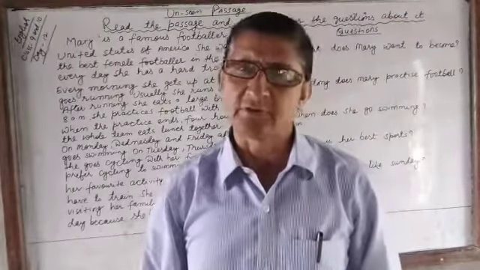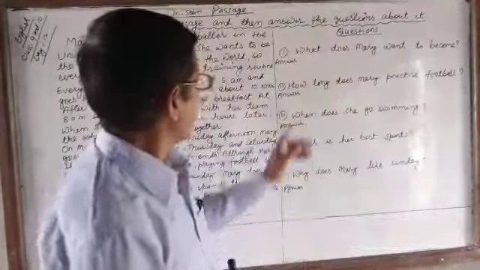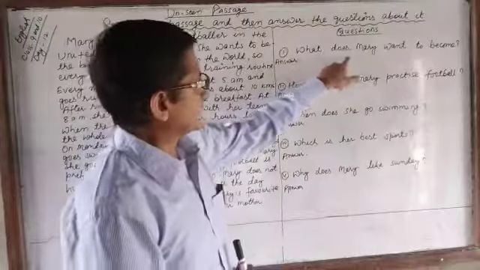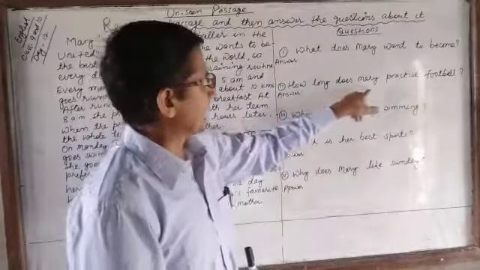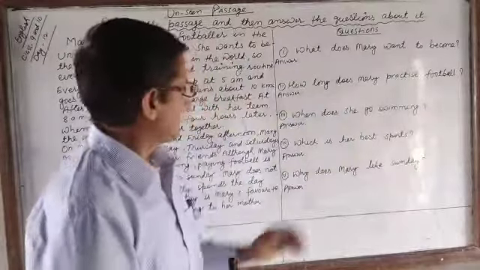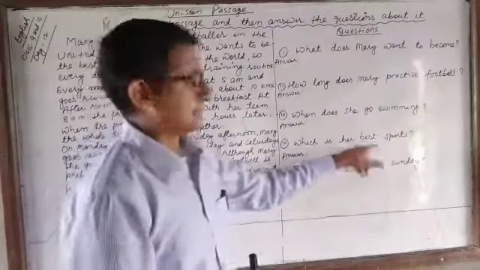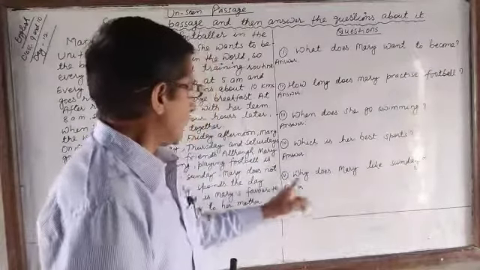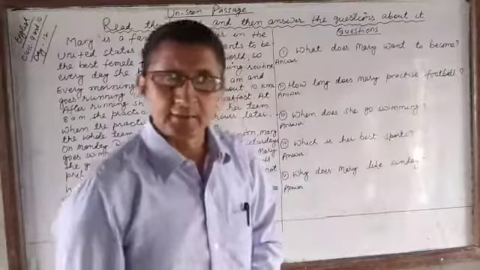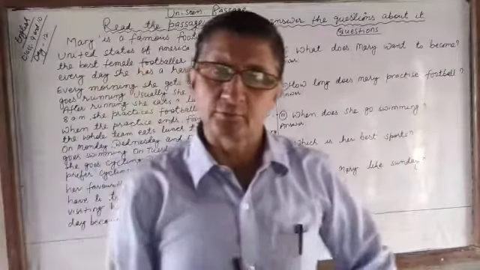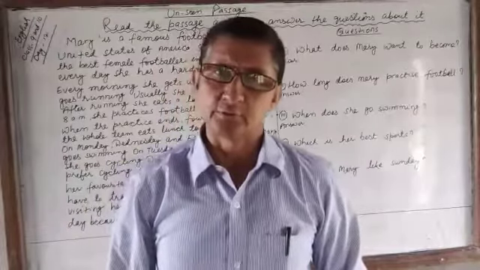First you have to read the question. Okay? Let's do these tips. The questions are: What does Mary want to become? How long does Mary practice football? When does she go swimming? Which is her best sport? Why does Mary like Sunday? In this way, you have to read the question 2 or 3 times and underline keywords in the question.